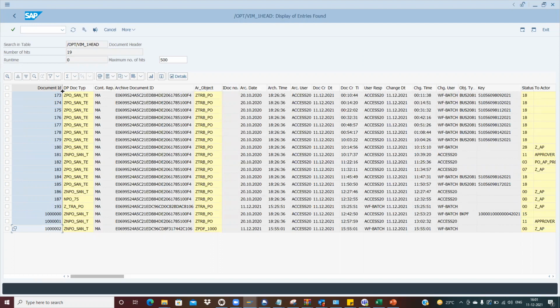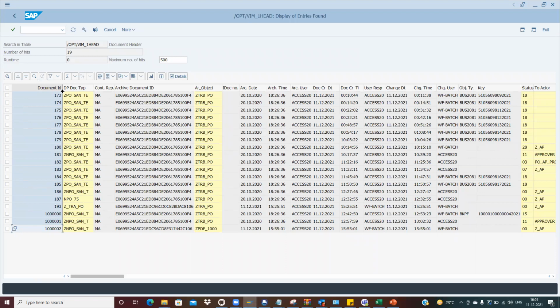Even for my client, I can access documents from the last 15 years. Most companies want to store those PDF copies, but there could be a chance that they say it is taking a lot of space, so let's remove it. They can directly do it from the backend itself.